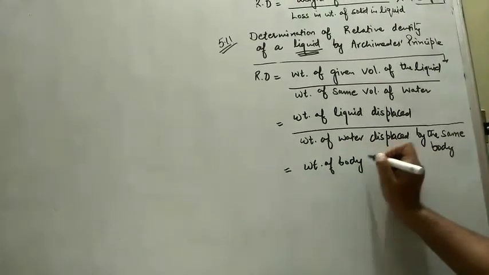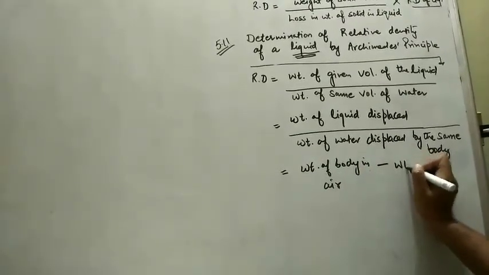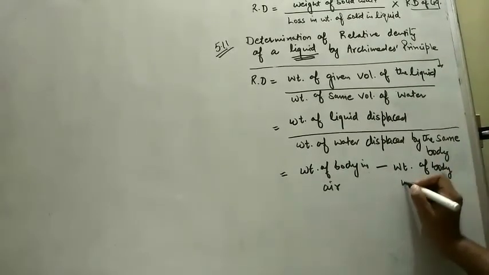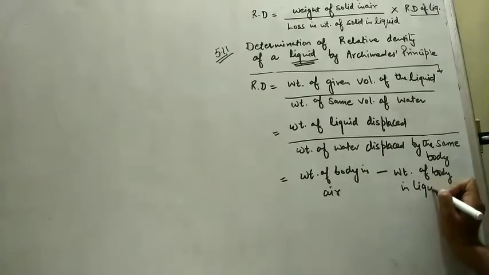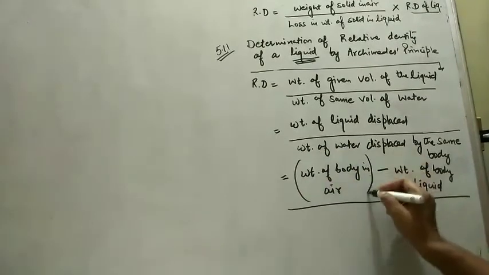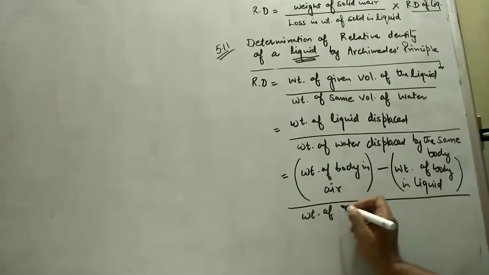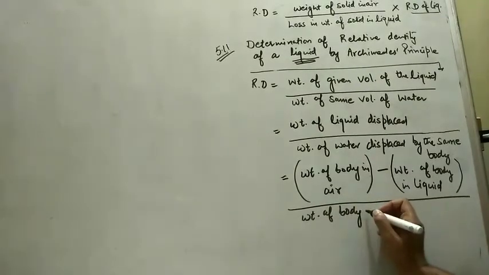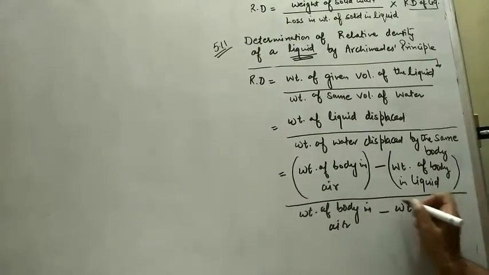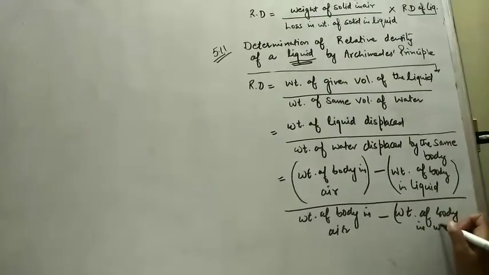So simply I can write here the weight of liquid displaced means weight of body in air minus weight of body in liquid, divided by weight of body in air minus weight of body in water.